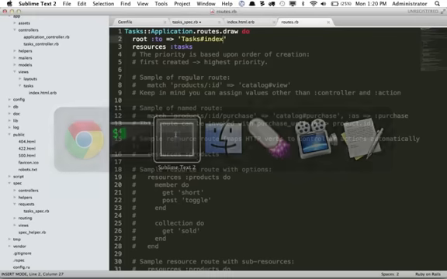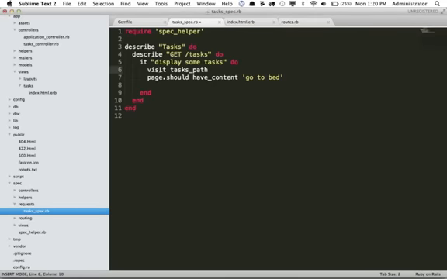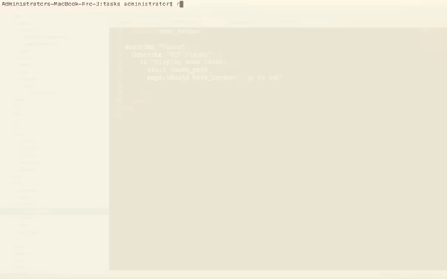All right, so let's return to our test so that we can plot out our project. We know here that when we go to the home page, we want to visit it and we expect to see go to bed. So we need to set up a database to do that. And we can do that by saying rails g for generate model, and we're going to call this task.